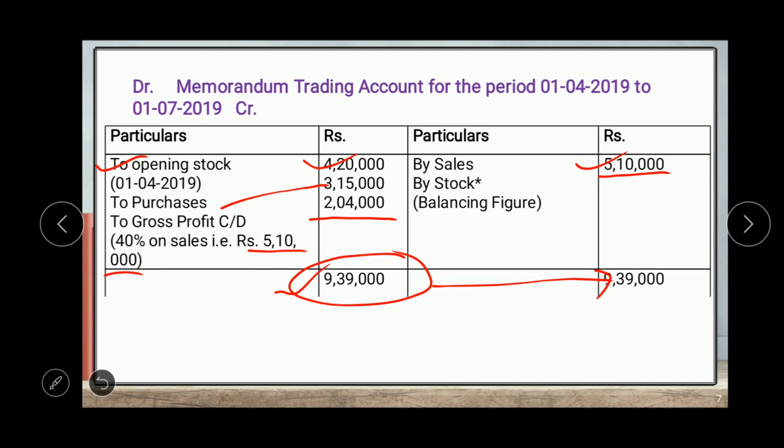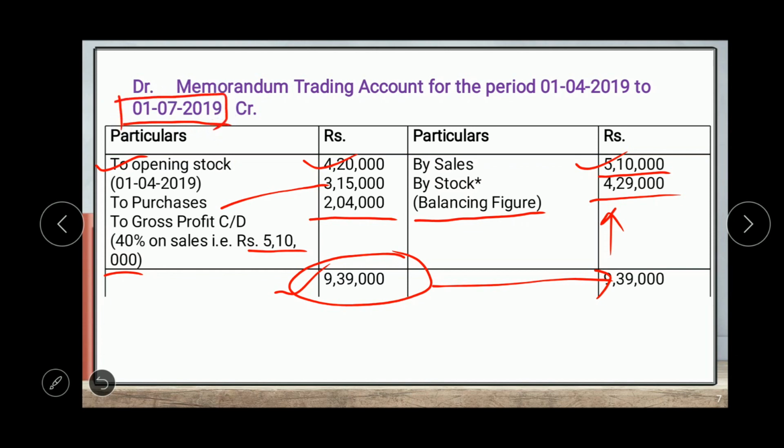Now the balancing figure is 9,39,000 minus 5,10,000. So it will be 4,29,000. So 4,29,000 is the balancing figure, which is the value of stock on the date of fire, and the date of fire is 1st July 2019.